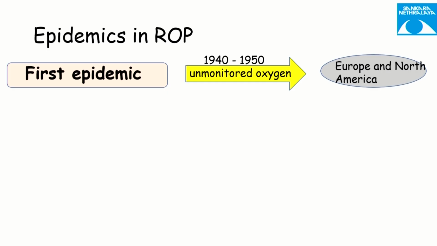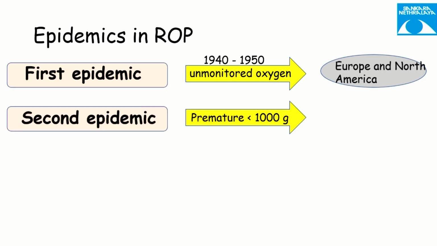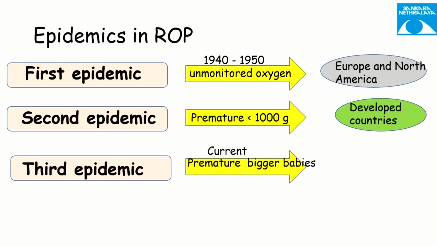The first epidemic was somewhere in the 1940s, when unmonitored oxygen was being given. The second epidemic was when prematurity was on the rise, with a lot of babies born at less than 1000 grams in the developed countries. And we are currently at the third epidemic, where bigger premature babies are developing ROP. So this is the current situation of ROP.